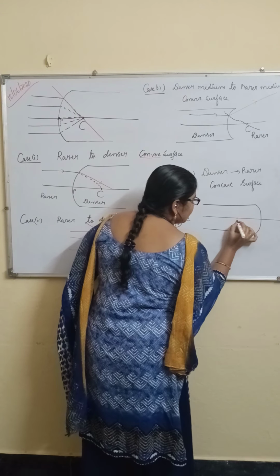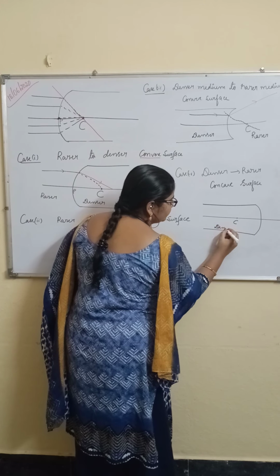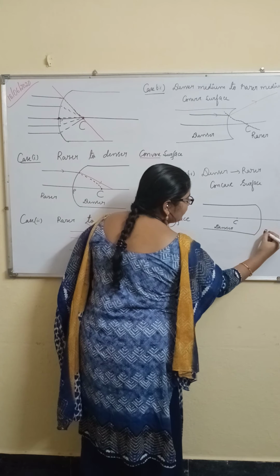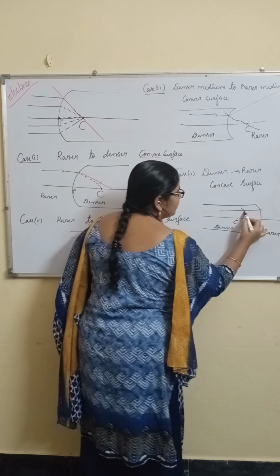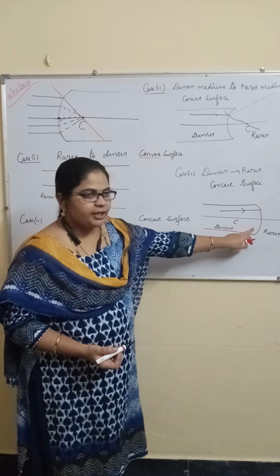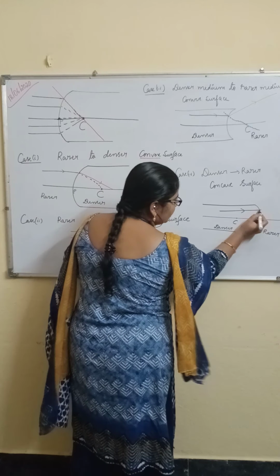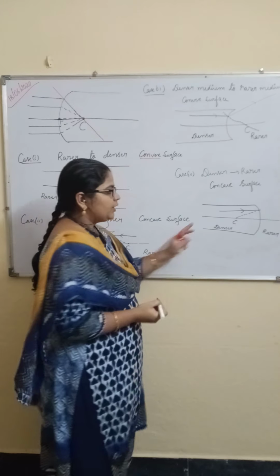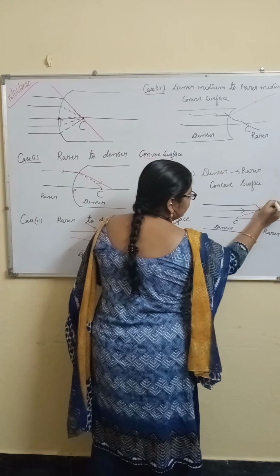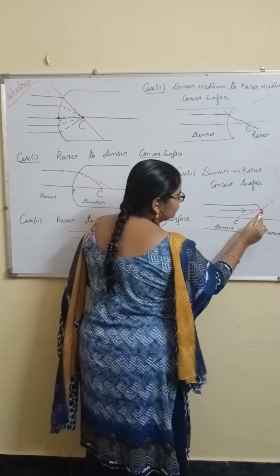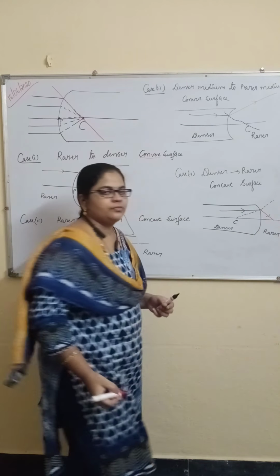This is the center of curvature. This one is the denser medium. This is the rarer medium. This is the light ray incident on the inner portion, right? It means concave surface. So now this is the normal. Denser to rarer, so it will be away from the normal, right? Away from the normal. So this is the refracted ray.